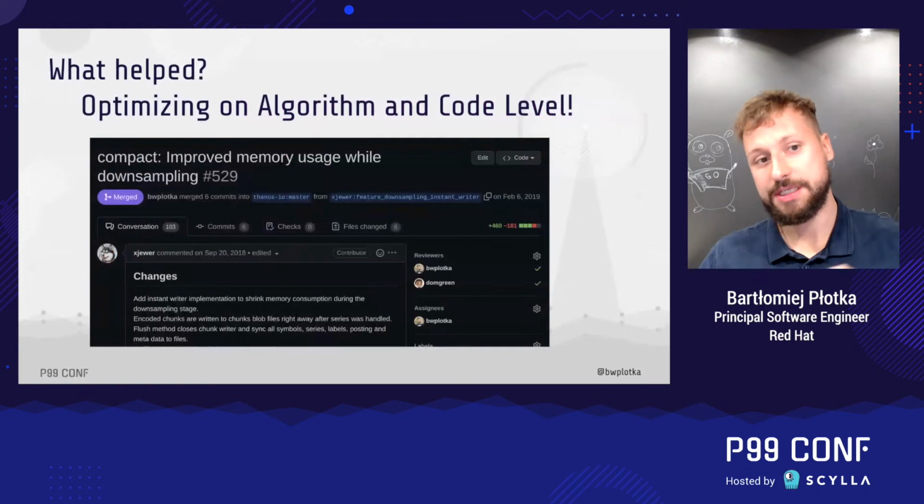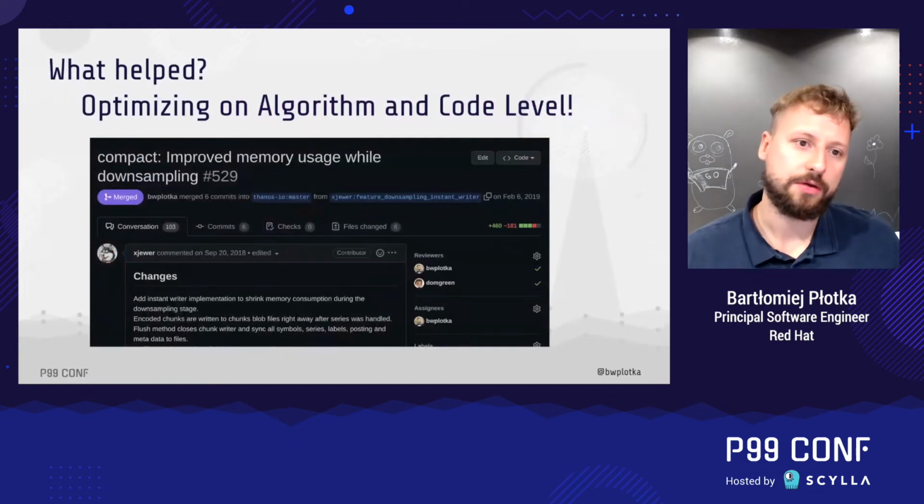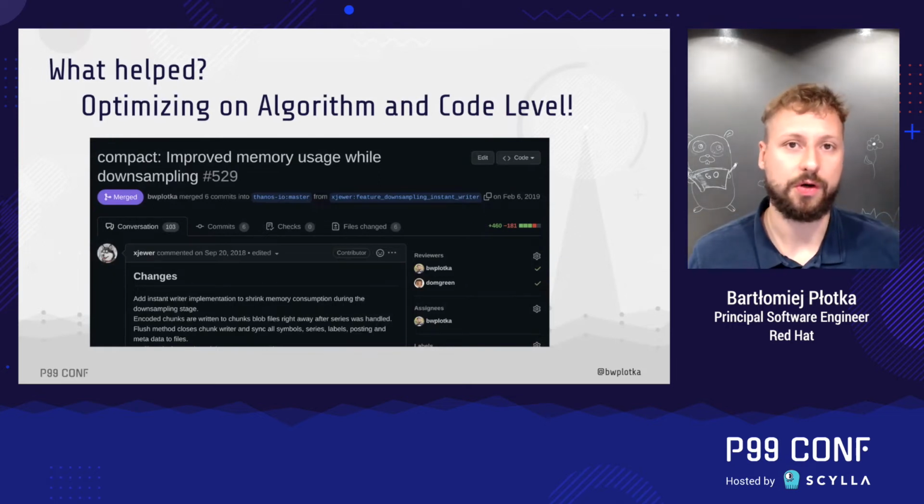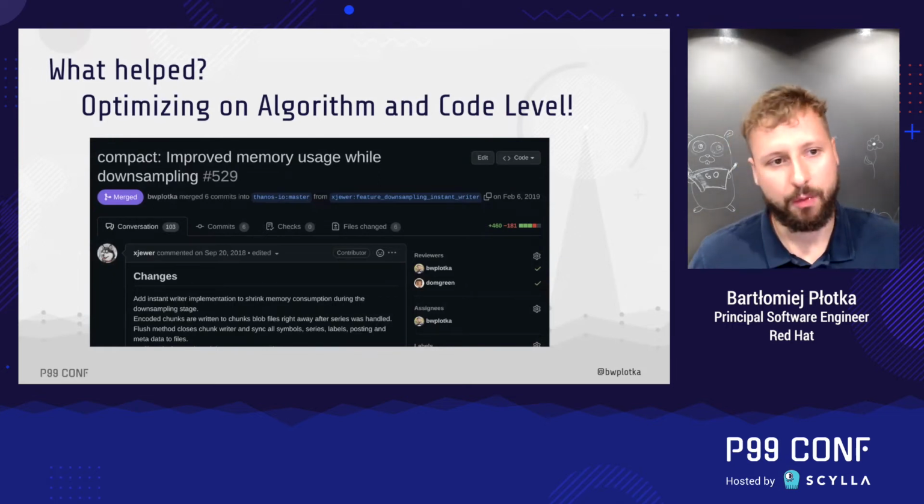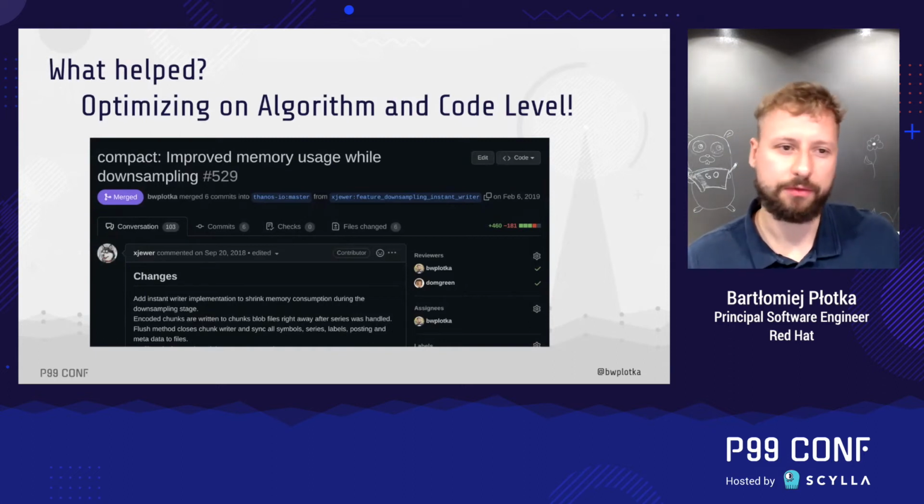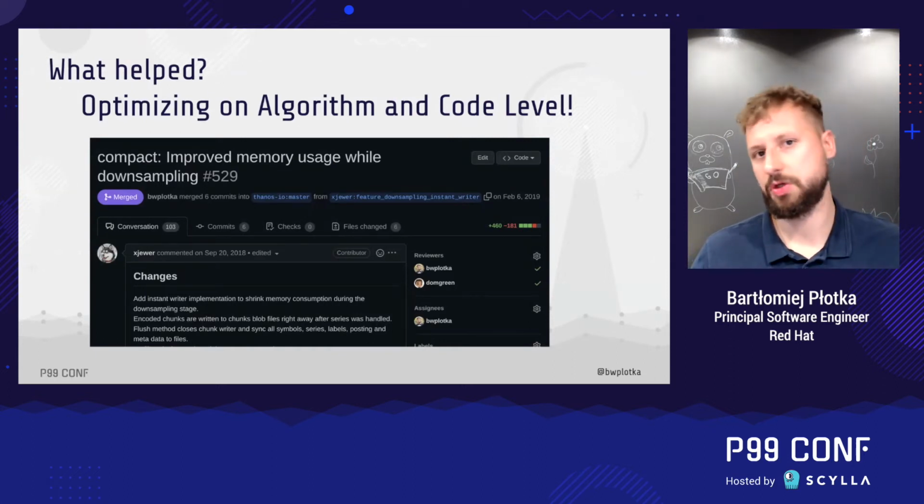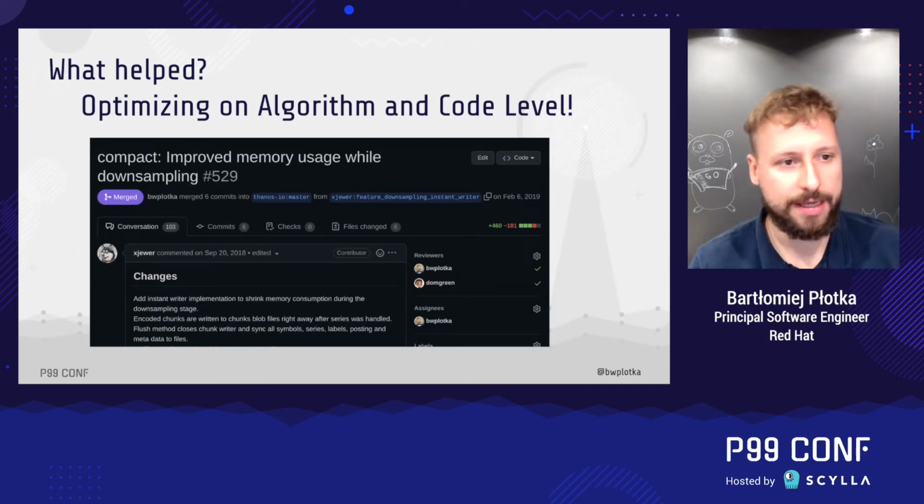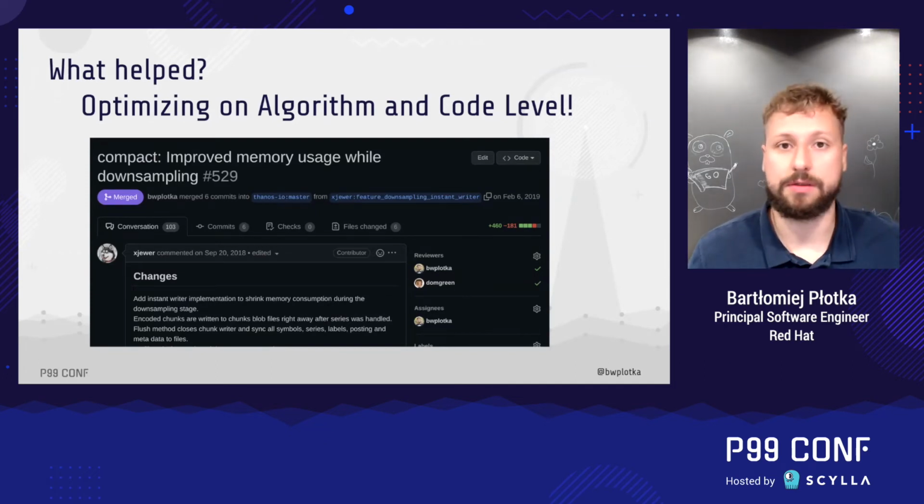So with all those suggestions, it turned out that the simplest solution was to actually optimize the software on the code and algorithm levels. With some work from a contributor from Cloudflare, we optimized the Compactor to use an algorithm that streams essentially, so processes data in place, which was all Thanos needed. It solved the memory problem.